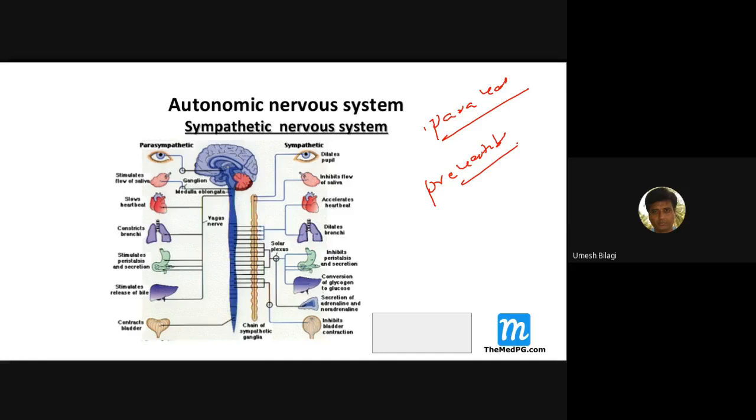So the sympathetic nervous system is formed by this on the sympathetic side. You should read more about it, because these nerves are coming out from the spinal cord. I'll just show that. This is a spinal cord, not a very good diagram.